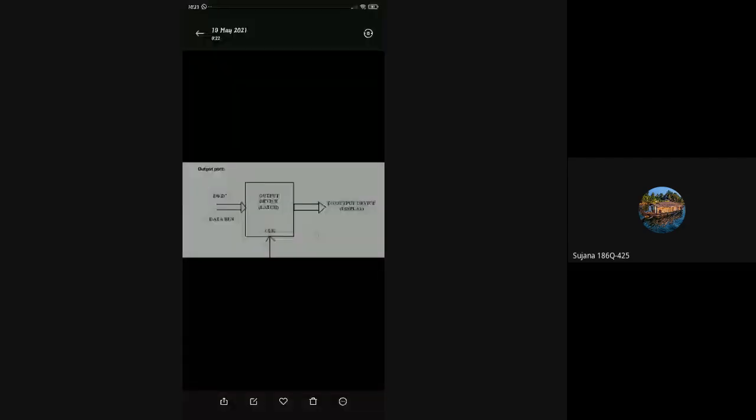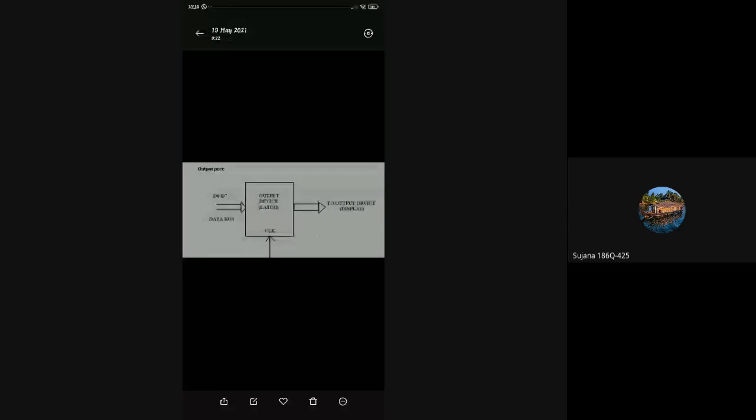If you see the output side, we have provided the data to the microprocessor, and it has received the data on enabling the read command. Whatever data is present on this data line will be accessed by the microprocessor. After accessing the data, it will process the data.